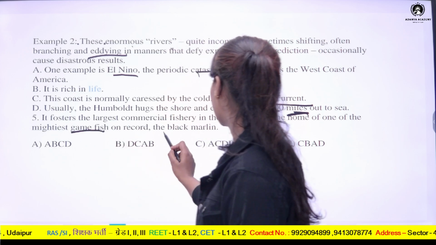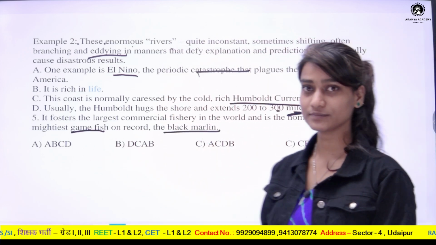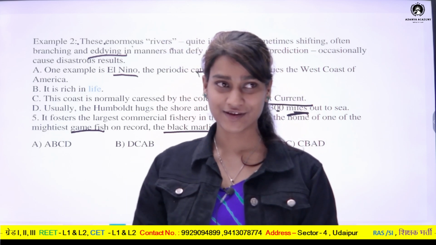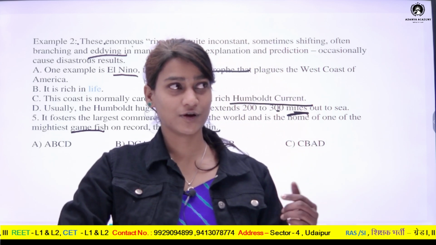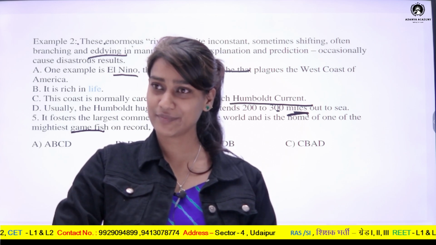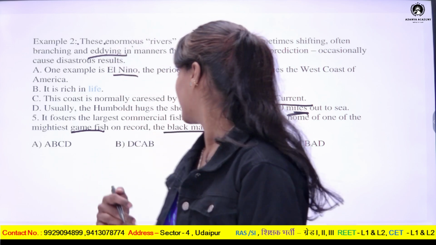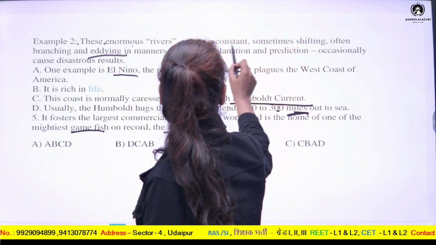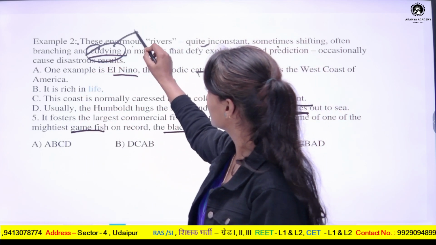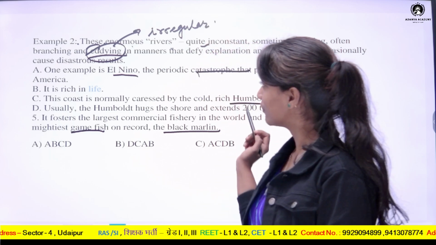So game fish and black marlin. So these are the new words which we will be discussing. What is the meaning of eddying? You might have seen the river. When a river flows, it does not flow on one path, it takes different paths. Wherever it finds a way, it starts flowing there. So similarly here also, quite inconsistent, shifting and often branching and eddying. Here also it is irregular flow. So eddying means irregular, not so regular.